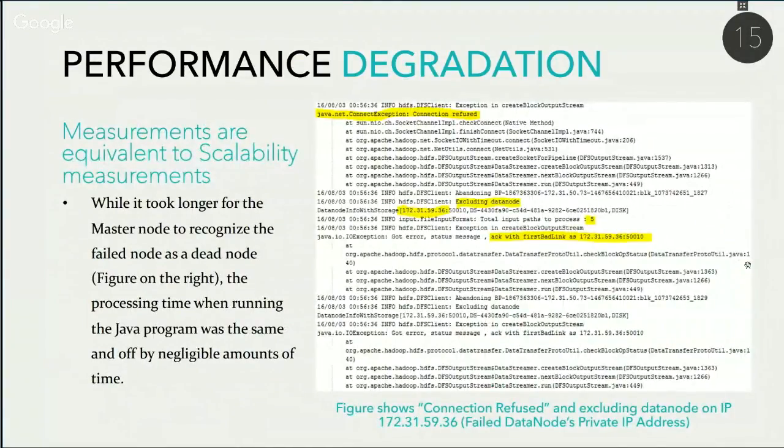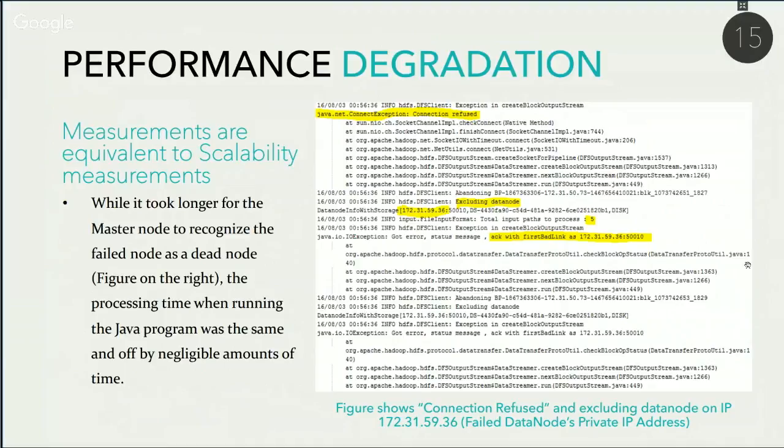The figure on the right shows Java exception errors being thrown when a slave node is shut down. Of course, the master node will try to contact all the slave nodes as it typically would. When it tries to connect to the failed slave node, a Java exception with the connection refused error, as we see in the first highlighted line, will show up, which means that the master node has no way of reaching the node, meaning the port's not open on the slave node side that it is trying to connect to through SSH. And it also does not recognize it as a dead node, which is why it's still trying to connect to it.